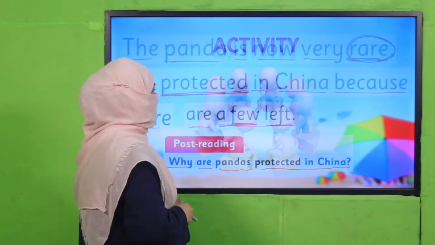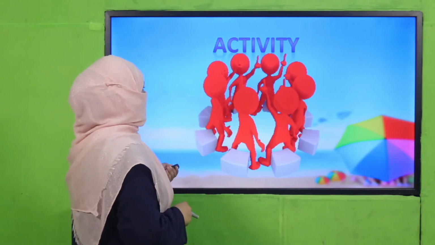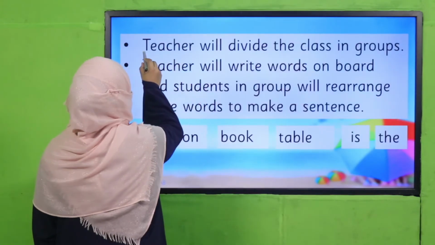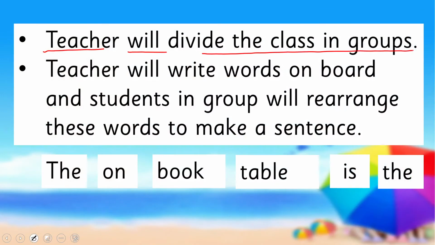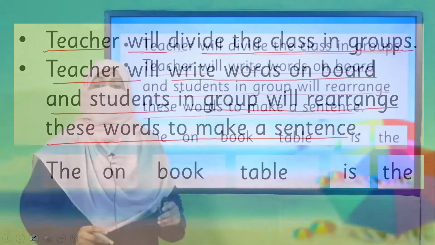Good job. Now, I am going to give you an activity. What the activity is, your teacher will divide the class into groups and the teacher will write words on the board and students in groups will rearrange these words to make a sentence. Right, my dear children?